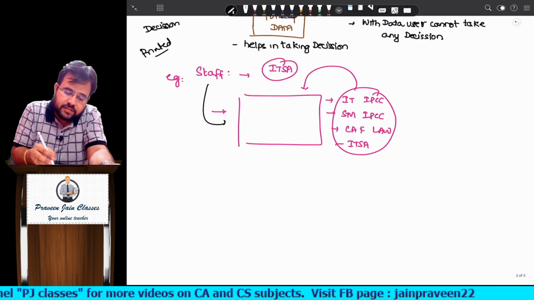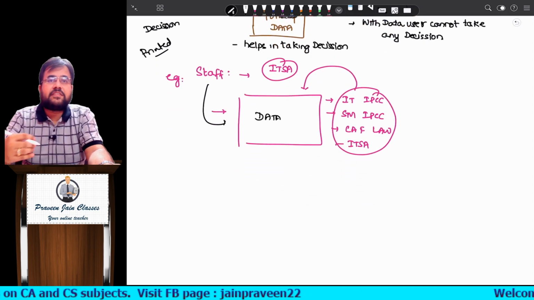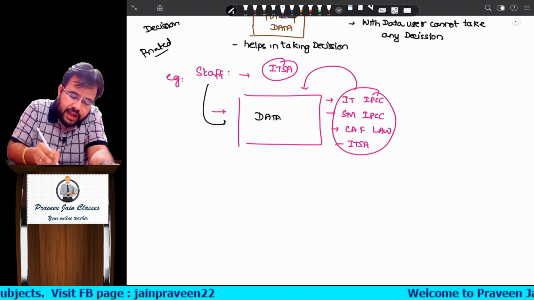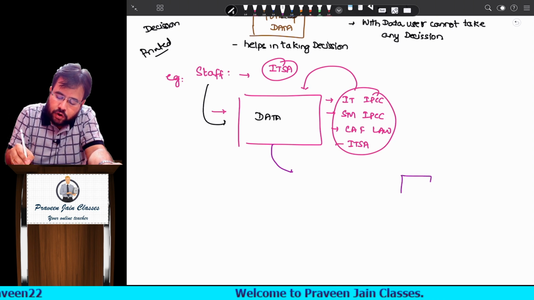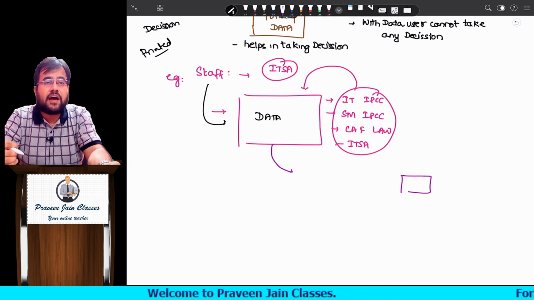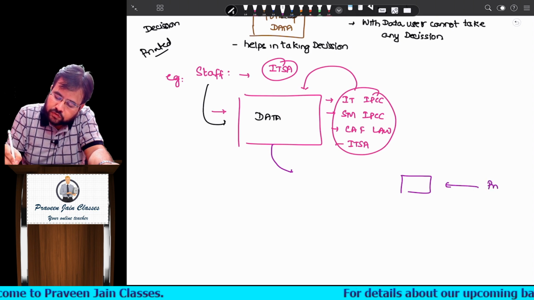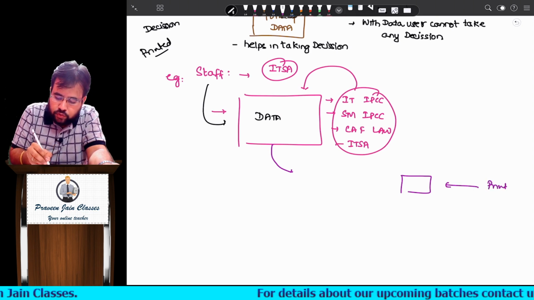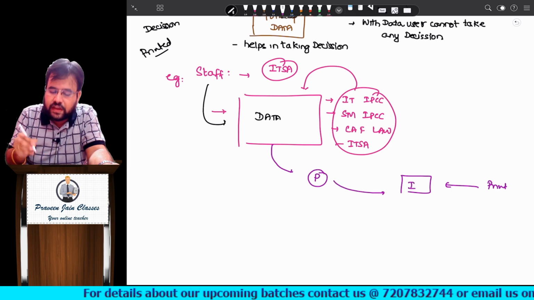Whatever this Excel sheet my staff gave me was data. Now what did I do? I did some sorting, and in the end I found out that these many students have enrolled for my ITSA classes, and now I can print the books. So I took the data, did some processing, and what I got at the end was information.